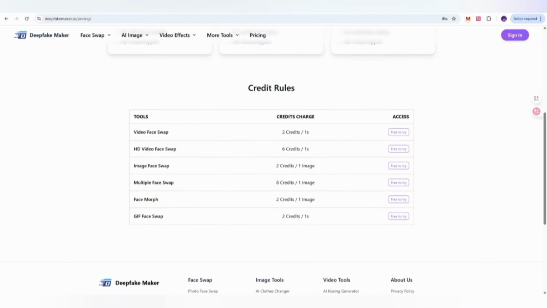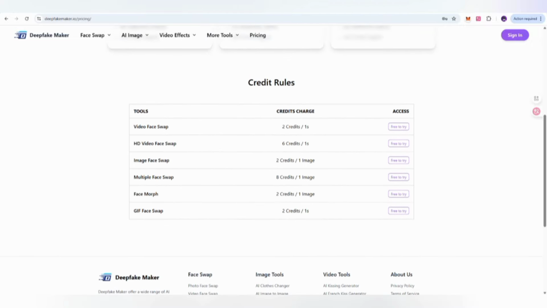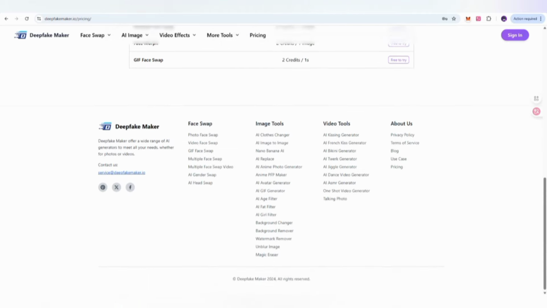So here you can also get the rules for how you are going to use it. Like video to video face swap, if you do it, is 2 credit per second, HD video face swap is 6 credit per second, image face swap is 2 credit, and so on. So be ready and join it.